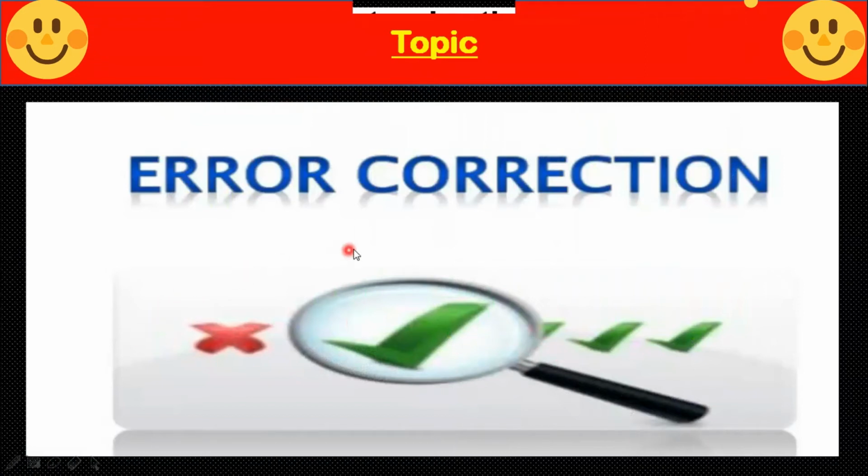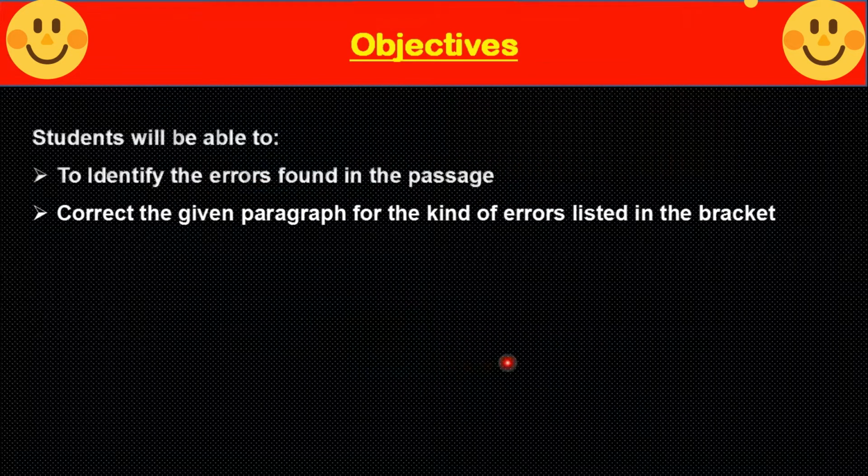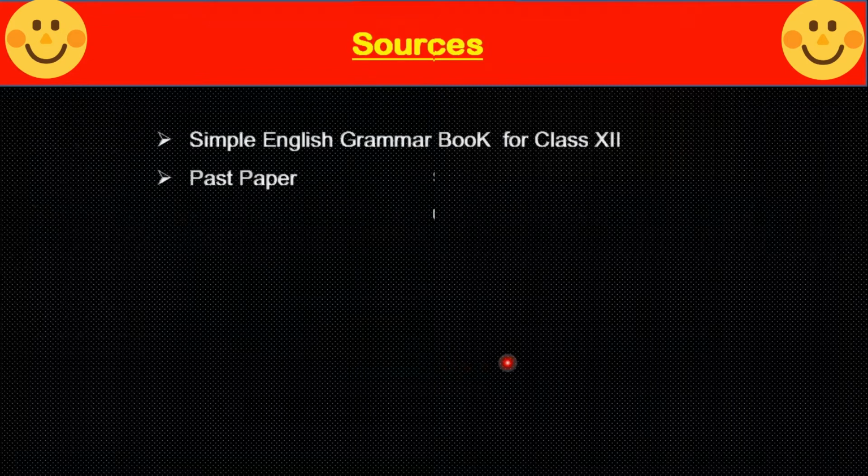Our topic is error correction. Objectives are students will be able to identify the errors found in the passage, correct the given paragraph for the kind of errors listed in the brackets. Sources are Simple English Grammar Book for class 2nd year and past paper.